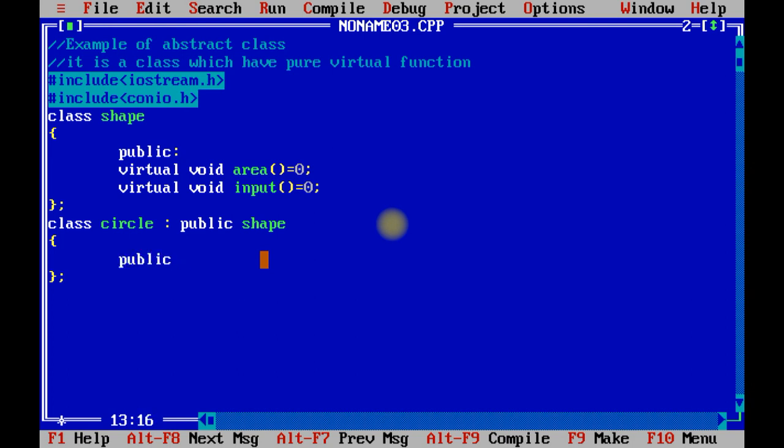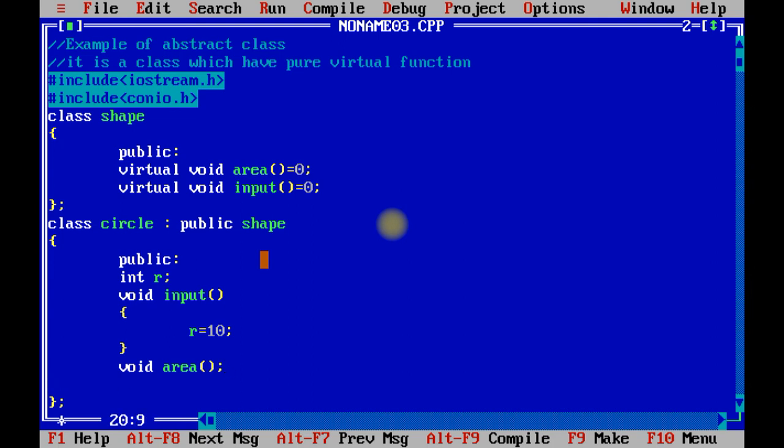Public: int r; void input. See, input is a method which we have already declared in the base class, so we are going to implement the body of that particular method over here. Similarly, void area.